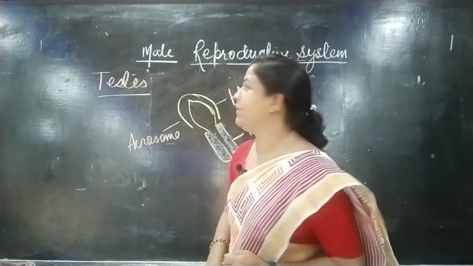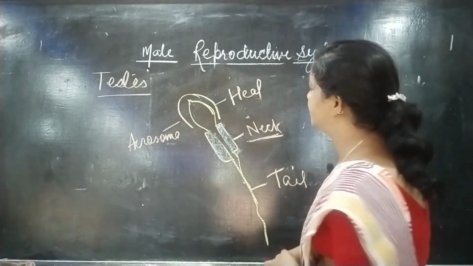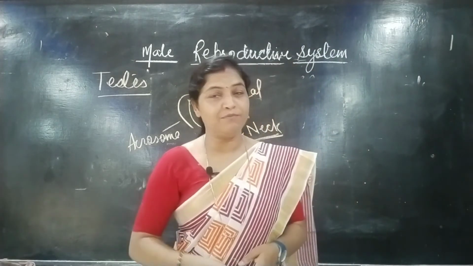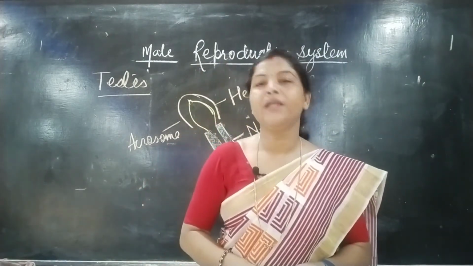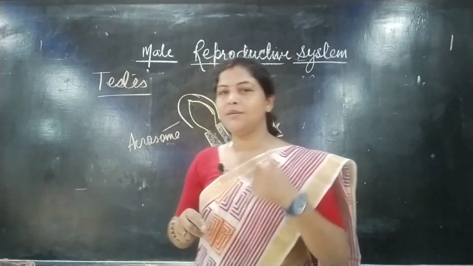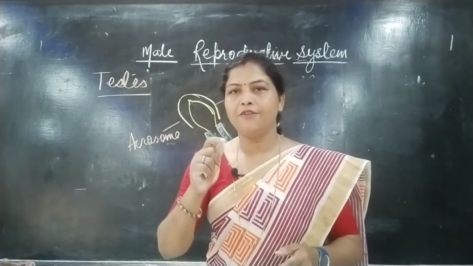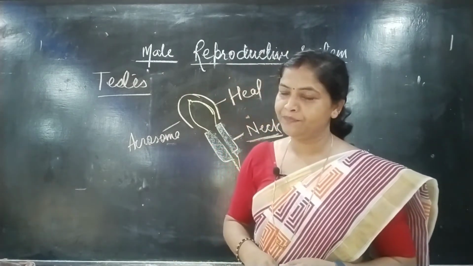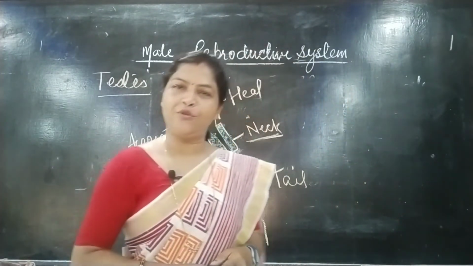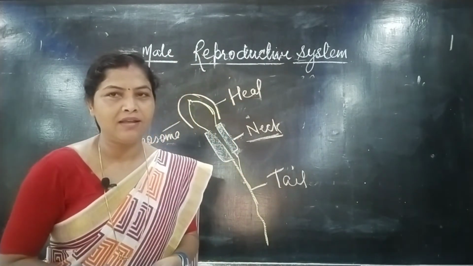So I hope you understood this whole male reproductive system and the structure of the sperm. So let us start the question time. My first question is, what is the major role of the testis? What do you mean by gametogenesis? What is spermatogenesis? Why is the testis called a heterocrine gland? What is the function of the scrotal bag?